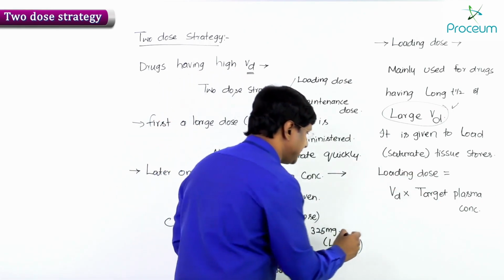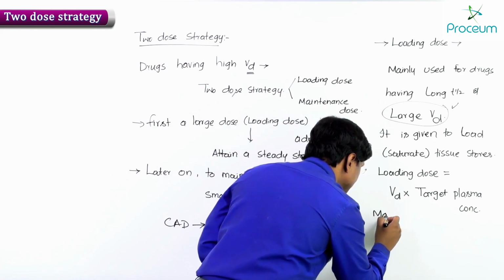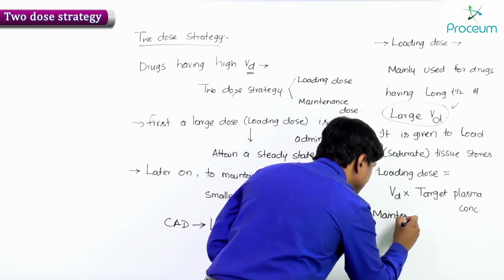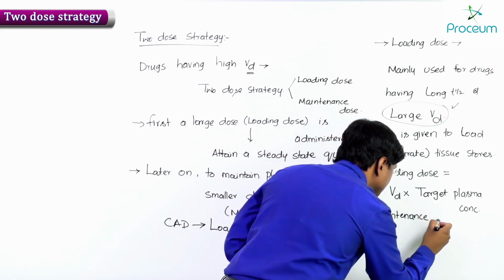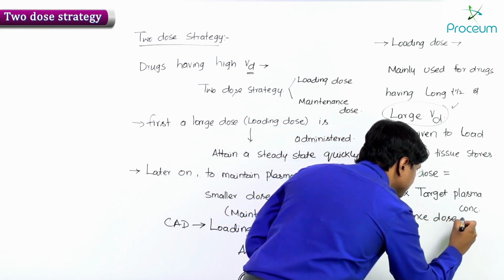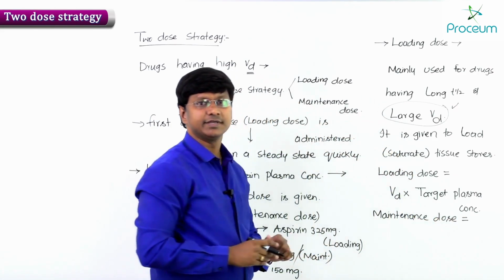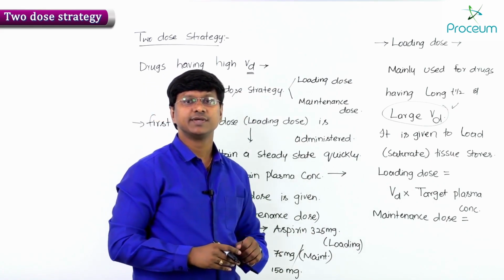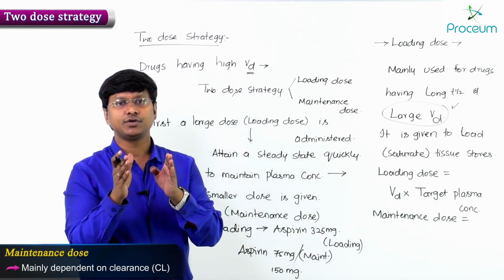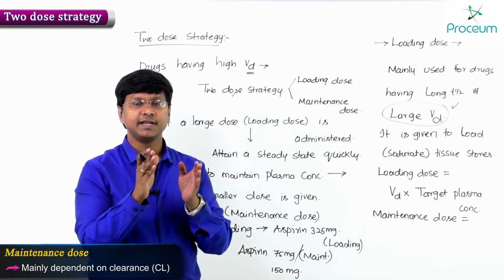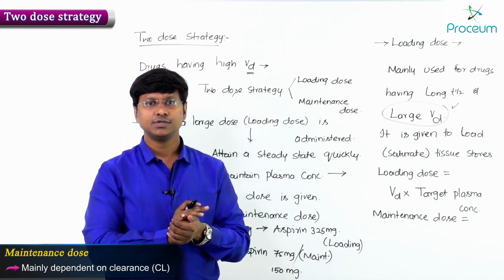Now, you take the maintenance dose. Remember, it is mainly dependent on the clearance of the drug.